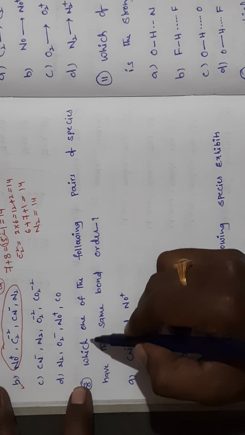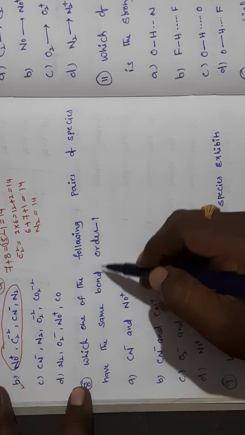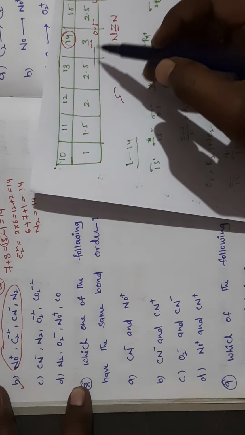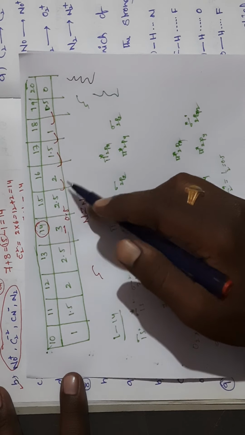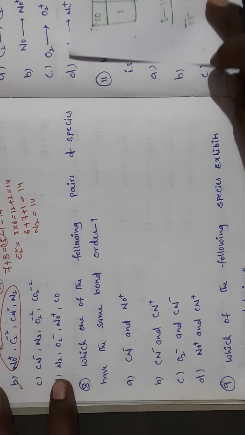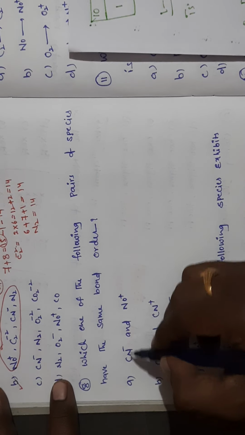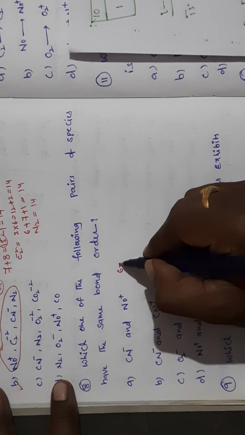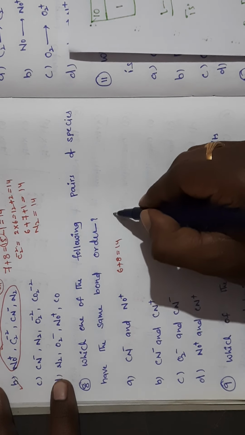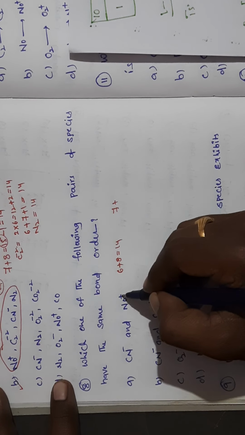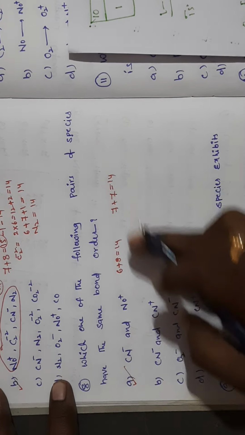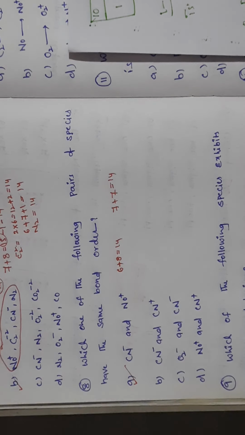So next one, which of the following pairs of the species have the same bond order? Just now I told you a trick to predict bond order very easily. Where the number of electrons is the same, you calculate using this table, and those should have the same bond order. So here you see CN minus: carbon 6 plus N minus means 8, so 14 electrons. NO plus: nitrogen 7 and oxygen with positive charge is also 7, so 14. So it is having the same number of electrons, which means the same bond order. So like that we can calculate.